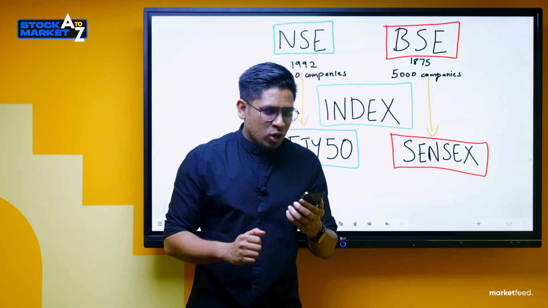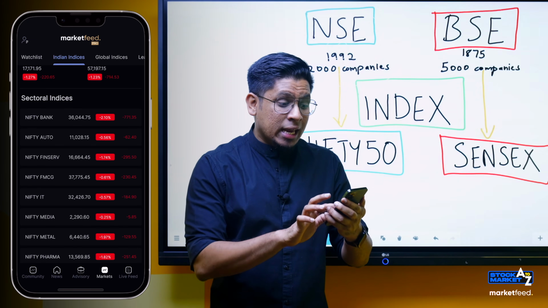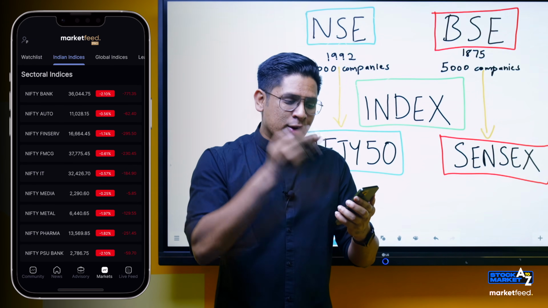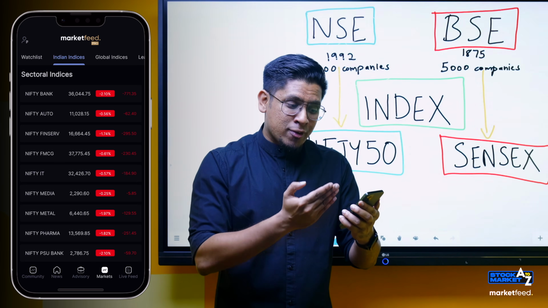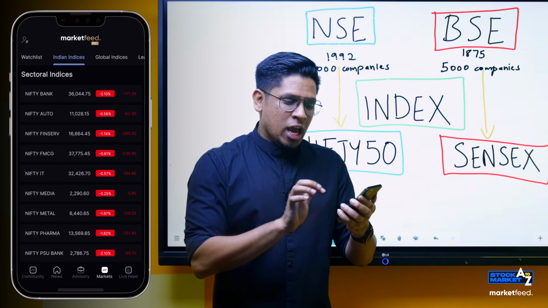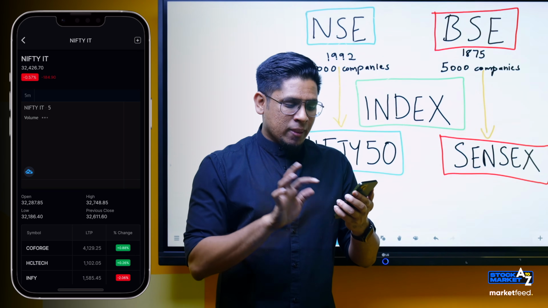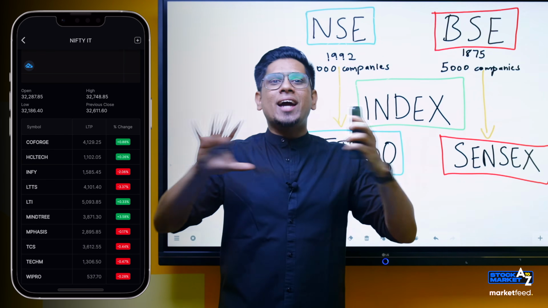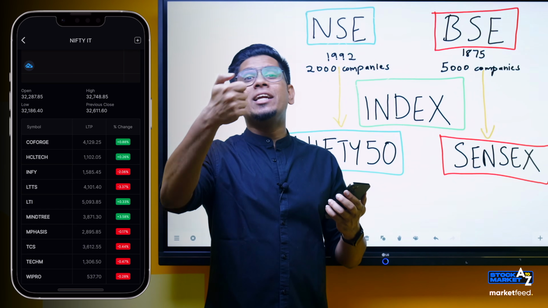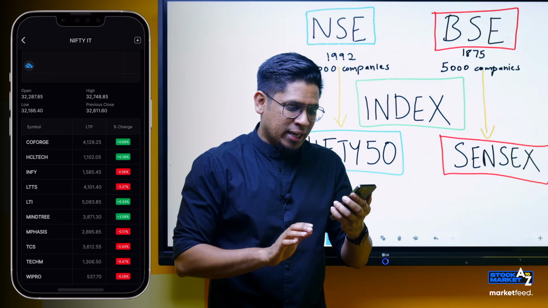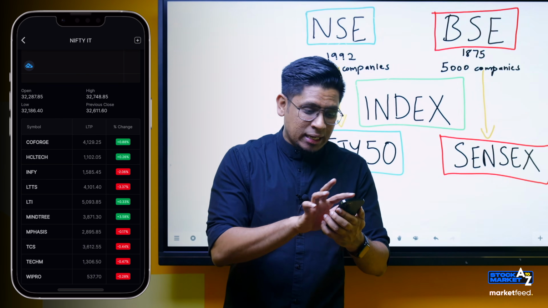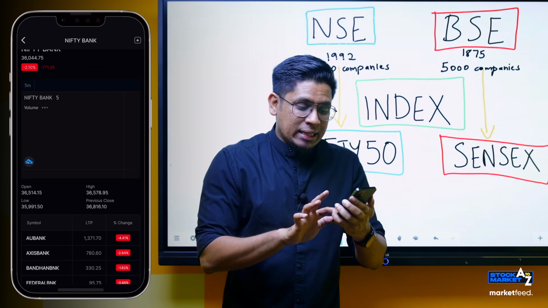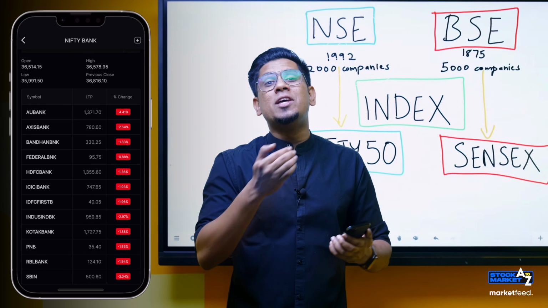Now, in order to get more clarity, let's come to MarketFeed app again, where we can see sectoral indices here as well. We can see Nifty Bank, Nifty Auto, Nifty FinServ, Nifty FMCG, Nifty IT, which we discussed. So let's click on Nifty IT. And see, these are the constituents of Nifty IT. All the IT stocks are not there, but top IT stocks are there as part of Nifty IT. So these are the different stocks in Nifty IT. Just like that, we can go back, say, probably we can click on Nifty Bank. And these are the constituents of Nifty Bank.